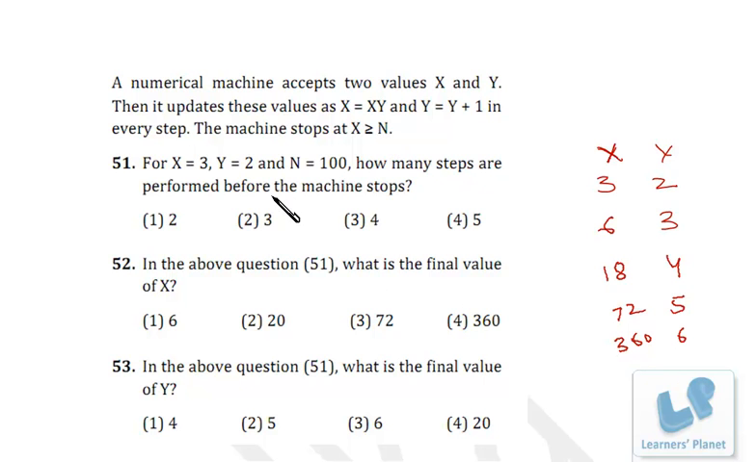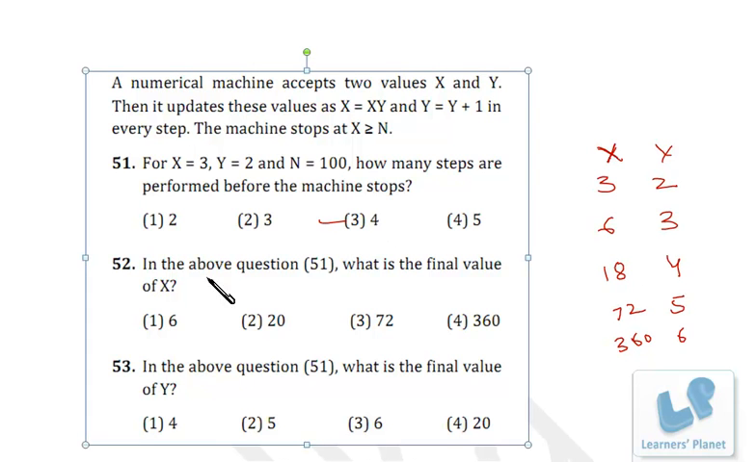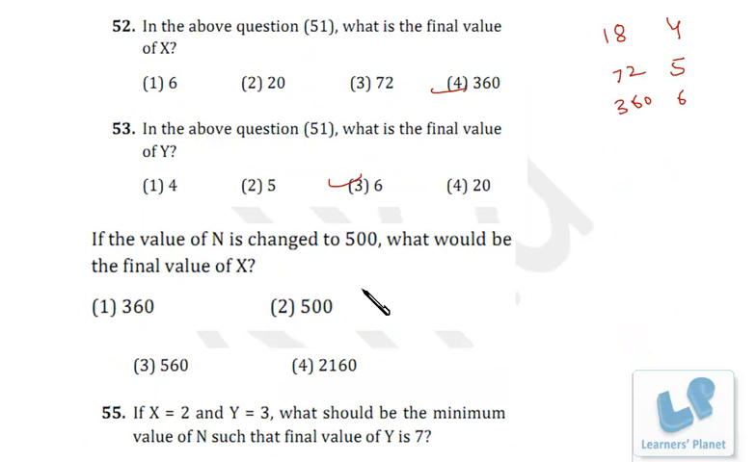So how many steps are performed before the machine stops? That means 1, 2, 3, 4. In the above question, what is the final value of x? That's 360. What is the final value of y? That's 6. Now if n is changed to 500, what will be the final value of x?